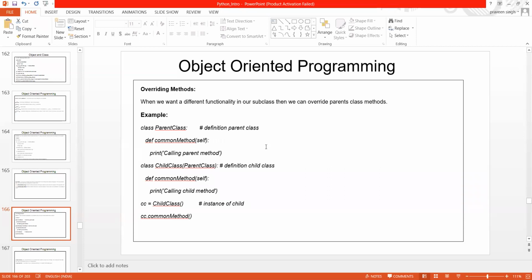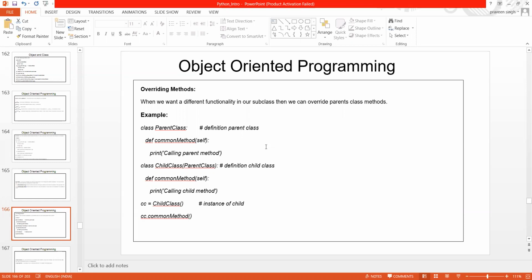Maybe there is some furniture that your dad purchased long back, maybe 10 years back, and now you wanted to modify it. When you modify it, you wanted to give it some other name, let's say. Now you just override your parents' sofas, or maybe your parents' furniture, you can say.